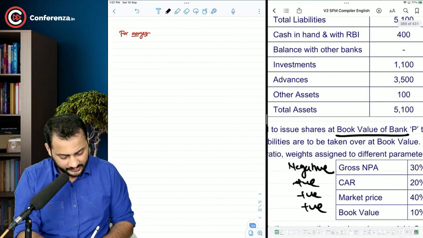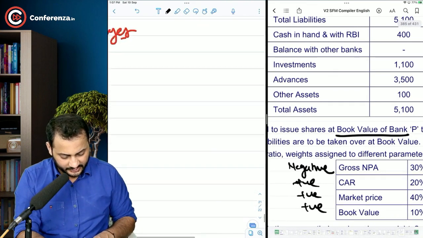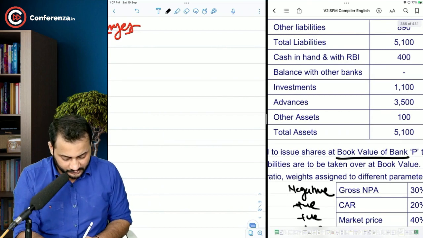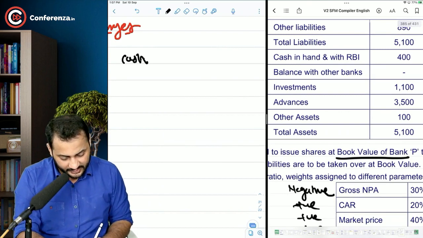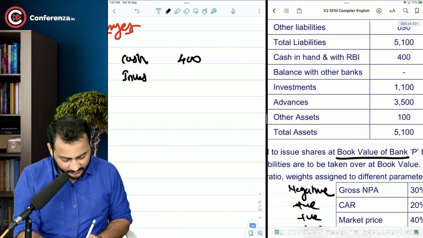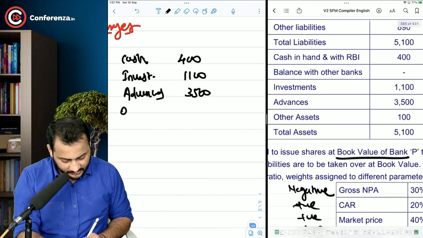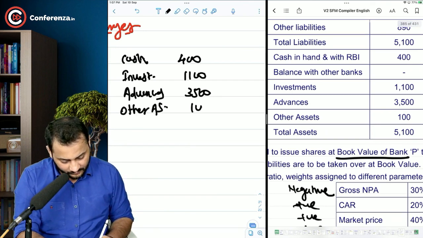We are going to debit all the assets of their company in our company. Let's start with the cash in hand with RBI. So cash in hand will be debited by 400. Investments will be debited by 1,100. Advances will be debited by 3,500. Other assets will be debited by 100.